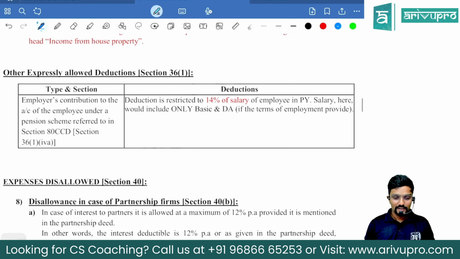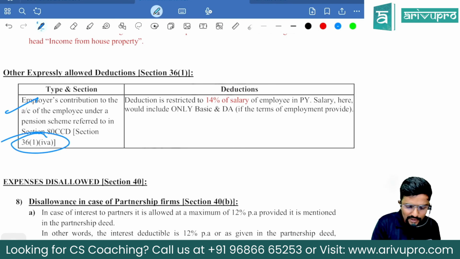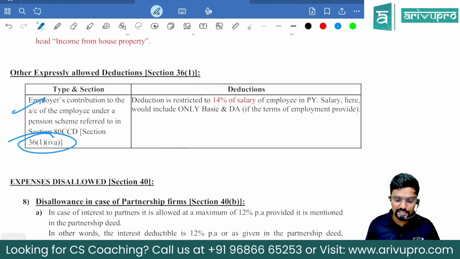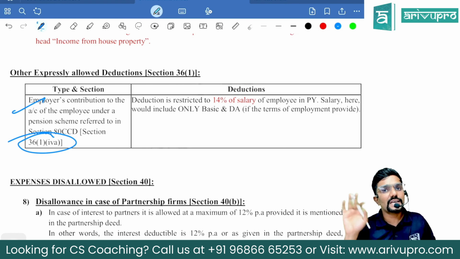Yes. Next, other expressly allowed deduction under section 36(1). Guys, we have under 36(1)(iva), employer contribution to the account of employee under a pension scheme referred to in section 80CCD. Sir, can employer claim his contribution as deduction?